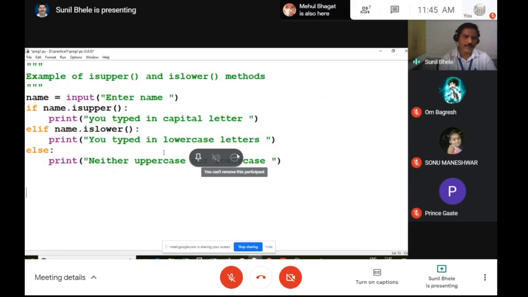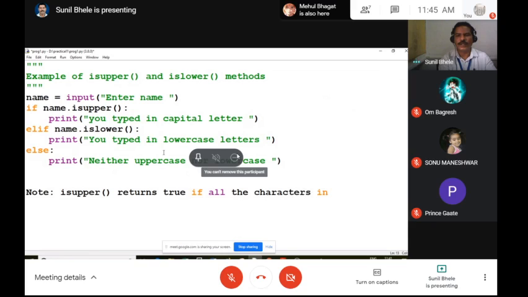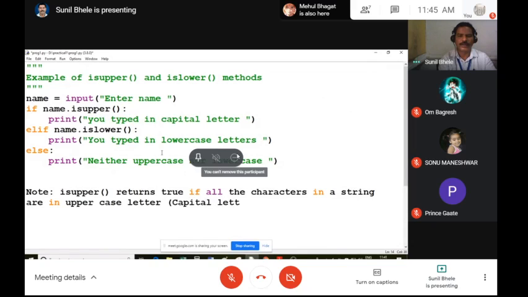So you should note down one note. isupper returns true if all the characters in a string are in uppercase letters, means capital letters. islower returns true if all the characters are in lowercase letters.